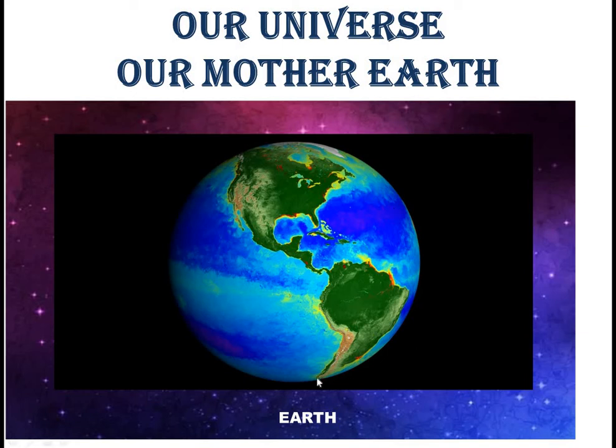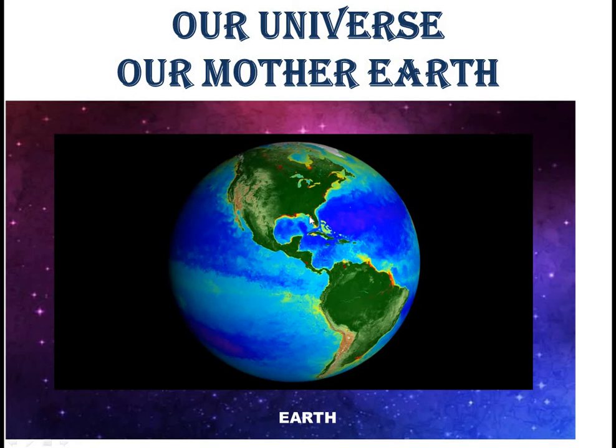Why is it called that? Because the major part of the earth's surface is covered with water. The huge water bodies on the earth's surface are known as oceans. The earth is surrounded by a layer of air called atmosphere.